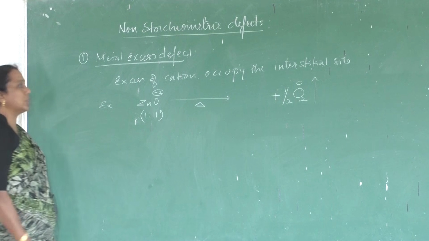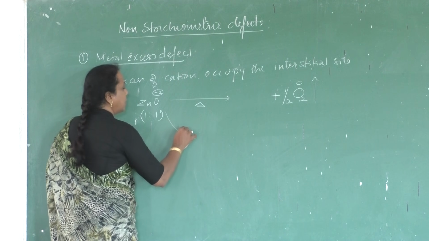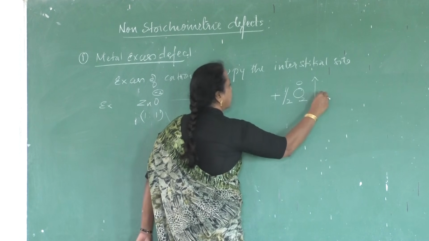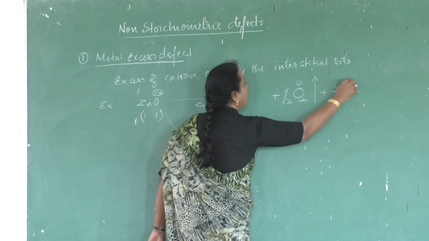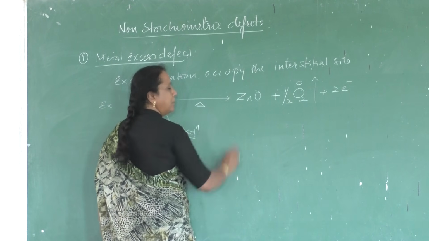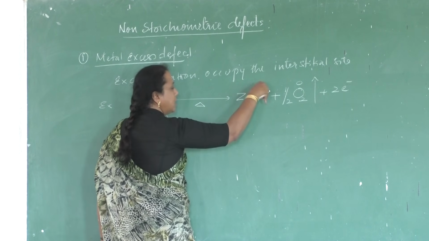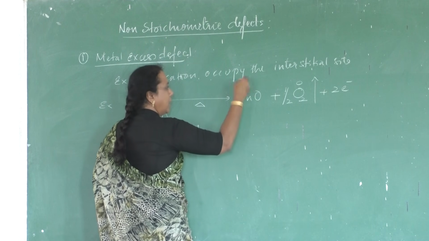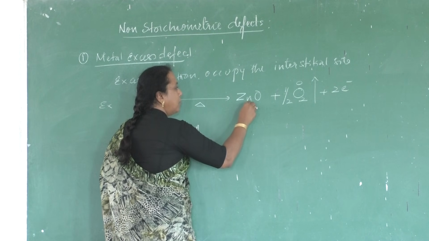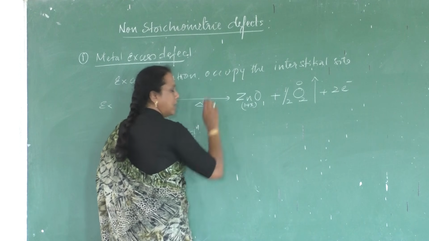Increase in the oxidation. That is, the oxide ion is undergoing oxidation. Removal of electrons takes place. How many electrons are lost? 2 electrons are lost. The resulting zinc oxide: oxygen is less in number, now metal is more in number. So let me write it as metal 1+x, oxygen 1.